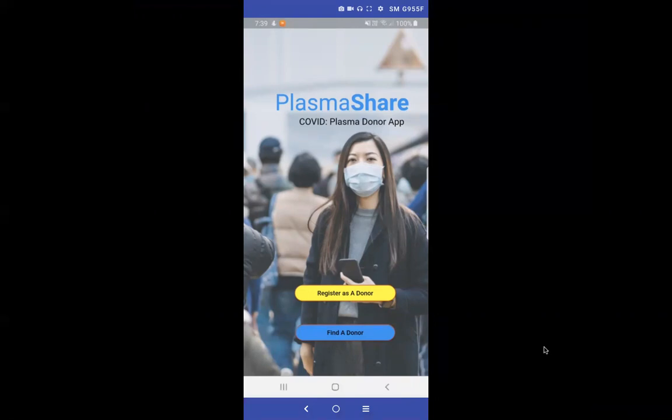You see, other plasma donation apps only allow the user to find a donor, and all the plasma donors on the app come from hospitals, which provide the app developers with a list of available donors. However, as we saw in India, hospitals are running low on resources and don't have enough plasma donors available, thus making these apps less useful. However, on our app, anyone can register to become a donor as long as they were tested positive for COVID before and now are eligible to become donors, thus removing the dependency on hospitals. Let's see how it's done.